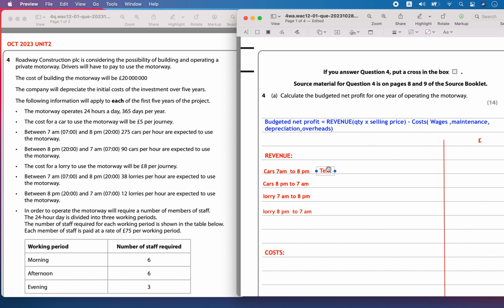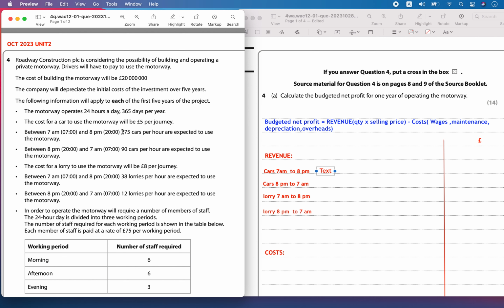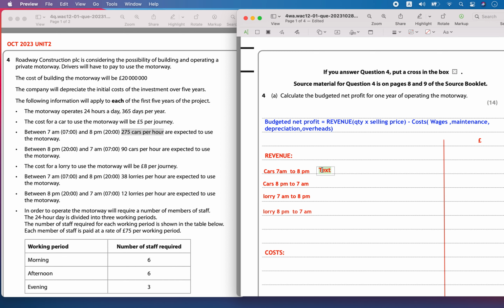So now let's calculate the revenue that's going to be earned by operation of the cars. It's going to operate 7 a.m. to 8 p.m. There are about 275 cars per hour, the number of cars that's going to be charged. Now how many hours are they going to operate?